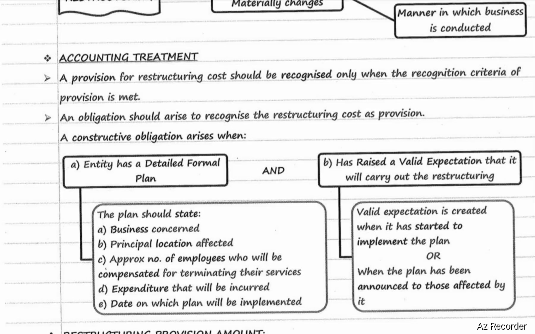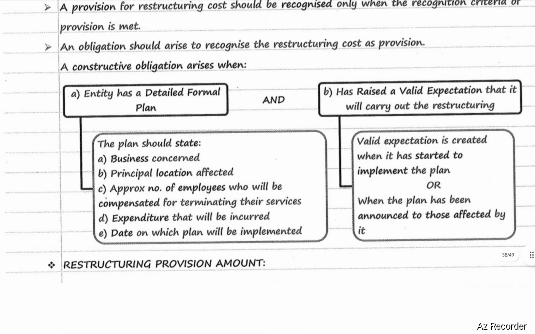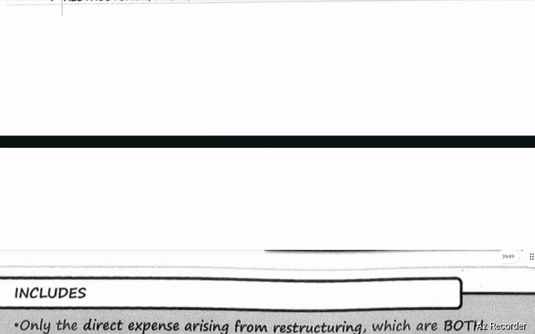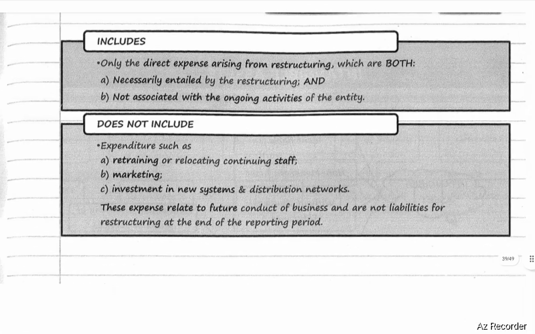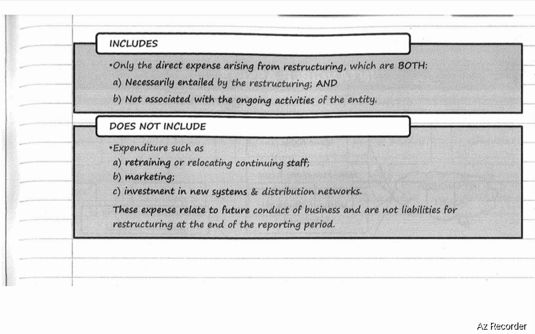Next, restructuring provision amount. The restructuring provision amount includes only the direct expenses arising from restructuring, which are both necessarily entailed by the restructuring and not associated with the ongoing activities of the entity.